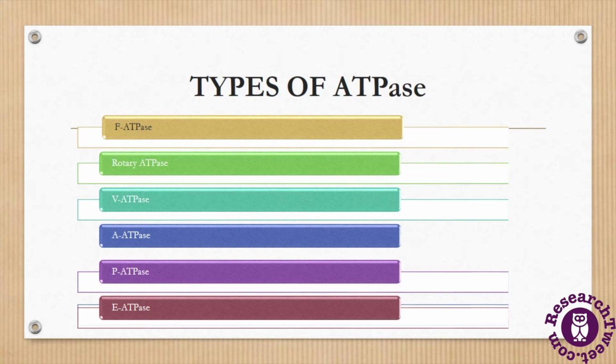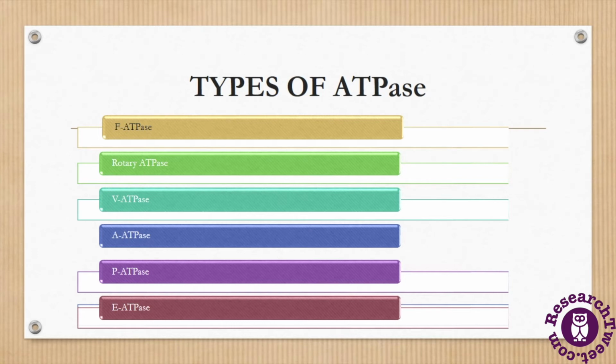Now, ATPase is a whole class of enzymes, and it consists of many enzymes. According to their function and structure, ATPases are divided into different types, which are F-ATPase, rotary ATPase, V-ATPase, A-ATPase, P-ATPase and E-ATPase. The F-ATPases are present in the mitochondria, chloroplast and bacterial plasma membranes, and the V-ATPases are primarily found in eukaryotic vacuoles. They catalyze ATP hydrolysis to transport solutes.